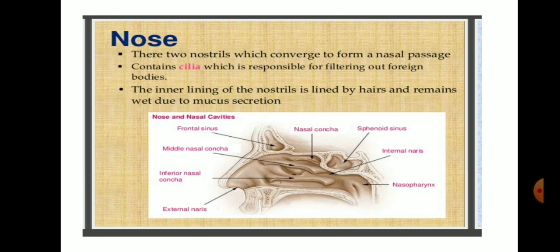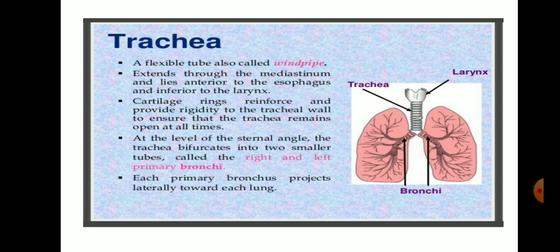These fine hairs help in filtering foreign bodies, germs or microbes that enter our respiratory tract through the nose. The inner lining of the nostril, lined by these hairs, remains wet due to the secretion of mucus. Our nasal lining secretes mucus that traps these germs or particles and filters the air.